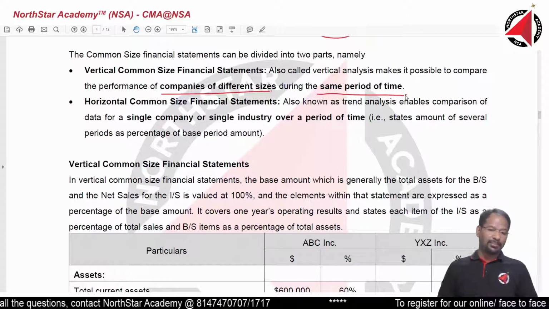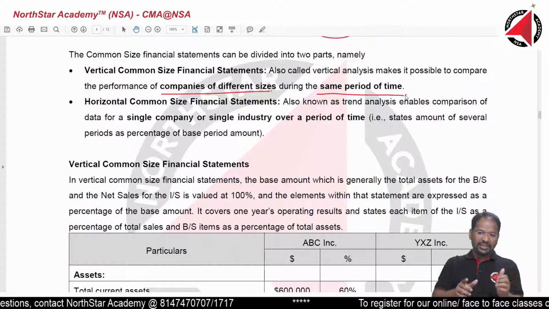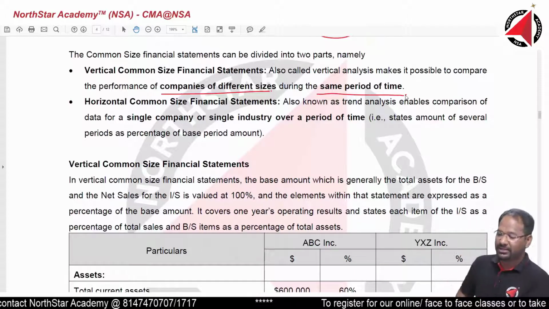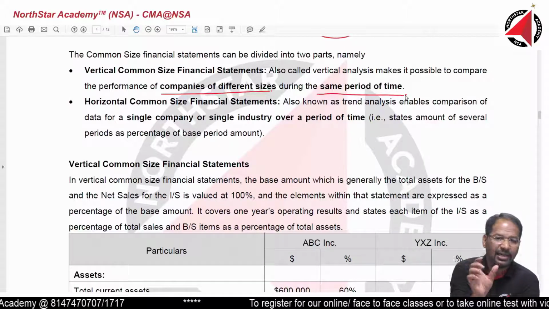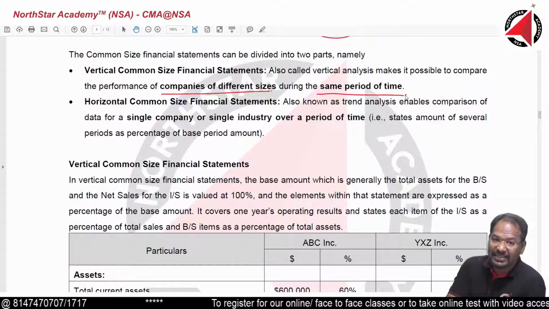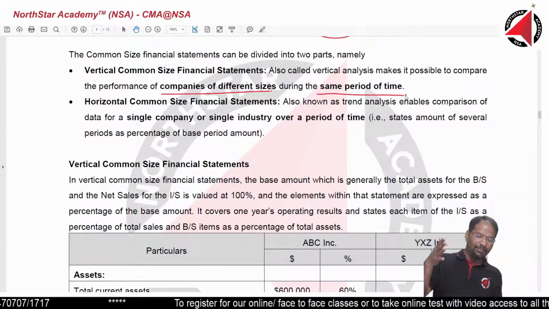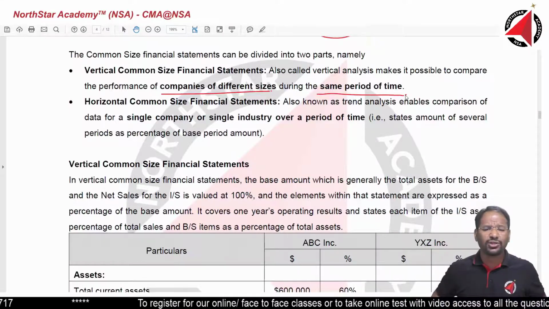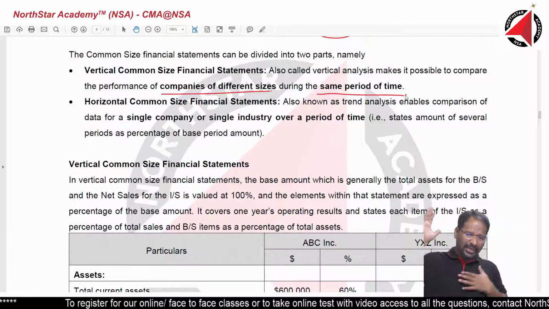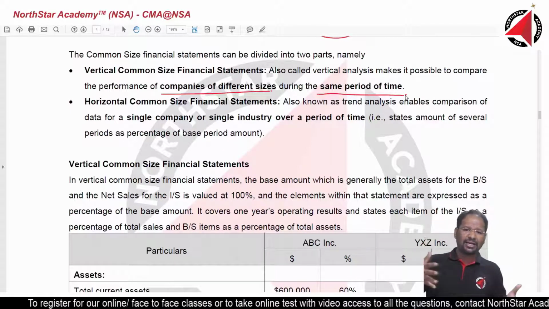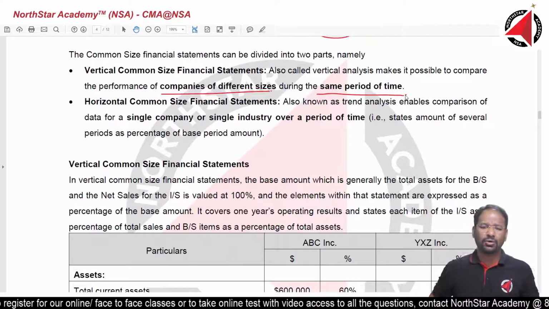These words are very important. Vertical, companies of different sizes during the same period of time. Keep repeating with me once again. Vertical, companies of different sizes, like Wipro and a smaller company, when? During the same period. Naturally, if Wipro's financial statement is from some other year and mine is from this year, and I am trying to compare, is it logical? No, not logical.